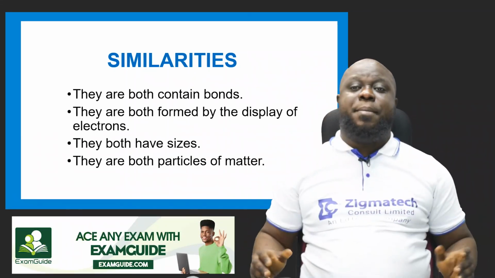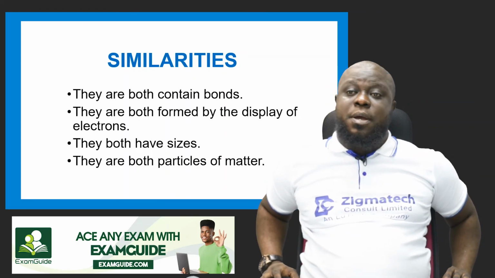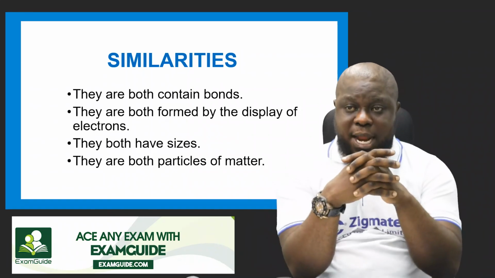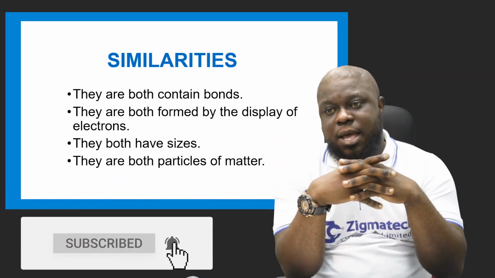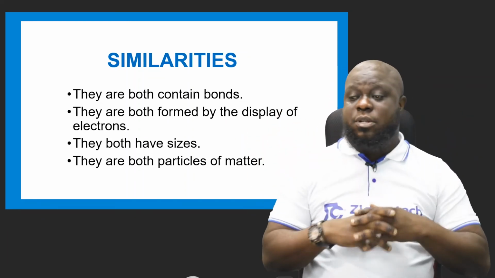So both of them have electrons in their name, electric charges in their name. They both contain bonds. Yes, one contains an ionic bond that brings them together. The other contains a molecular bond, or covalent, that brings them together. They are both particles of matter. So we've come to the end of this class today.